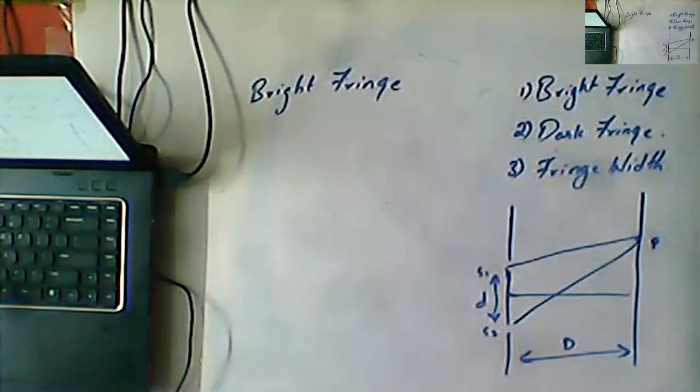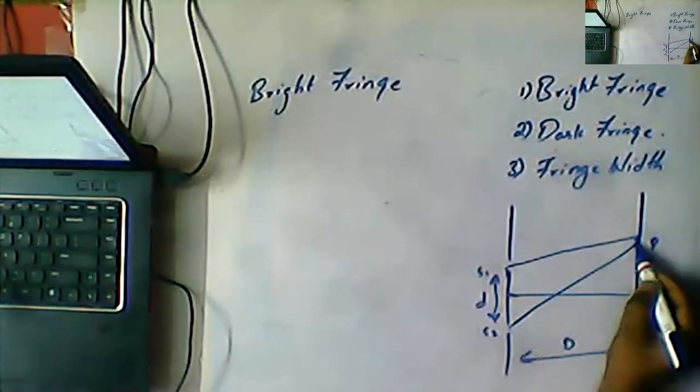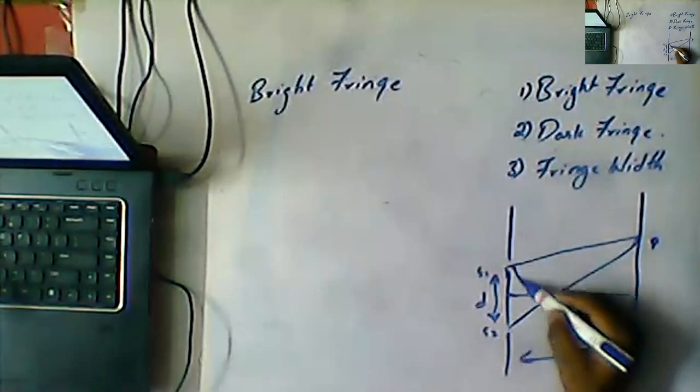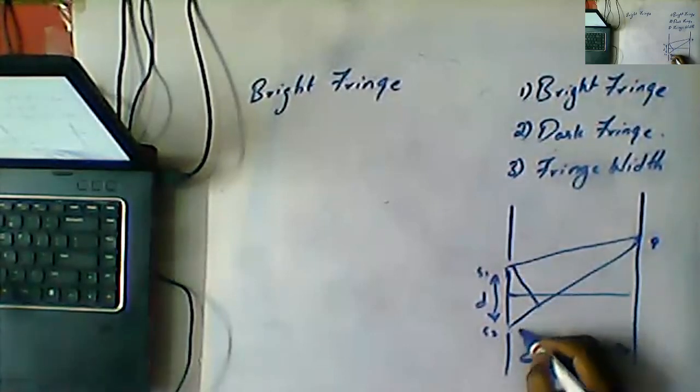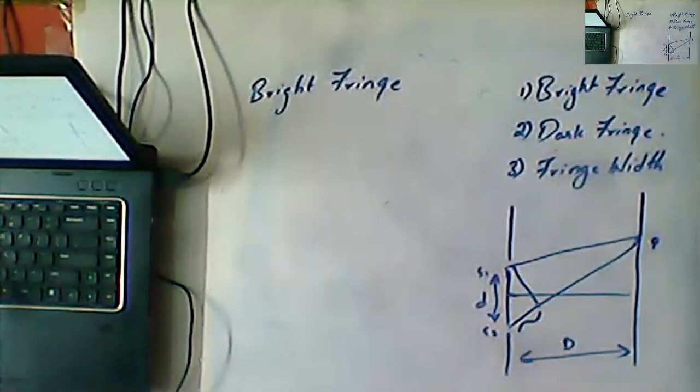In order to get that, the path difference should be n lambda. The extra path travelled to meet at this point should be a multiple of lambda. Then only it will give rise to a bright fringe. Otherwise it will be a dark fringe.